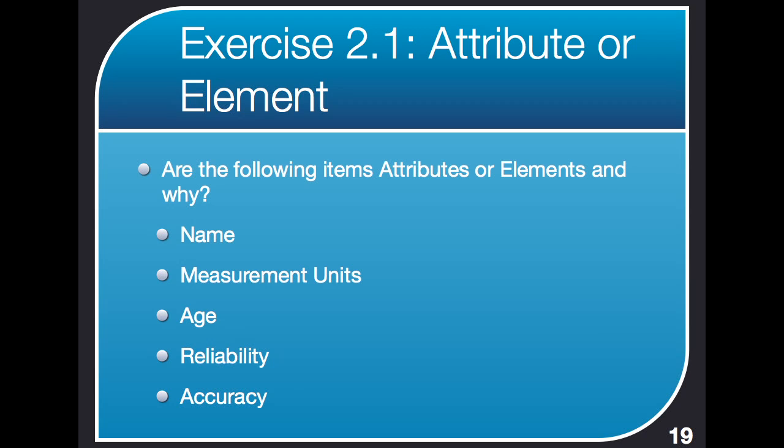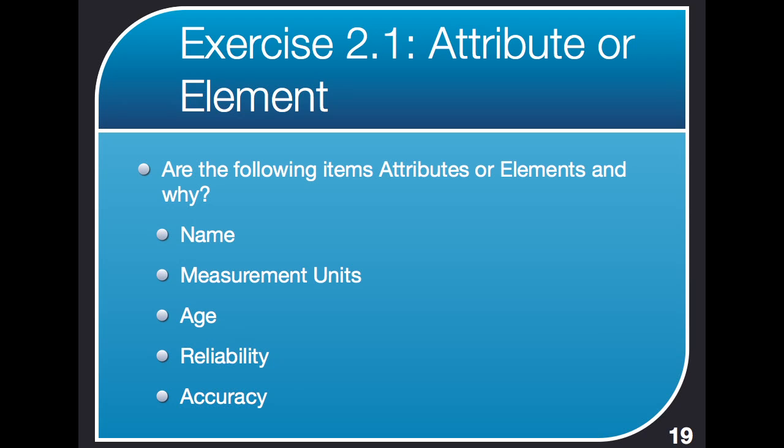And this exercise is called attribute or element. The idea is we have 5 different items here, and you need to determine which of these should be attributes and which should be elements. And not just randomly, you need to think about why as well.